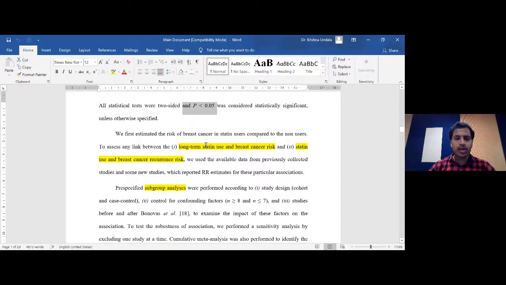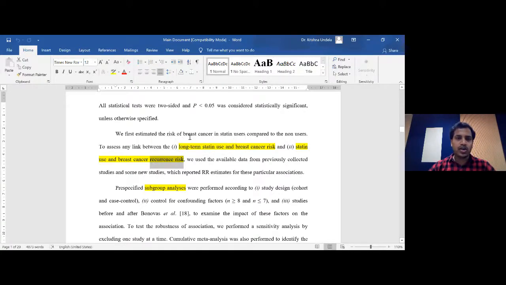And apart from the general understanding about statins and breast cancer, based on the information available from the articles, we have also looked at the association between long-term statin use and breast cancer. There are some studies which explain this specifically, with additional information on how much risk there is of getting breast cancer when people take statins for a longer time. So we took those results separately and did the meta-analysis once again, and also statin use and breast cancer recurrence risk. There's one more parameter available in the studies.